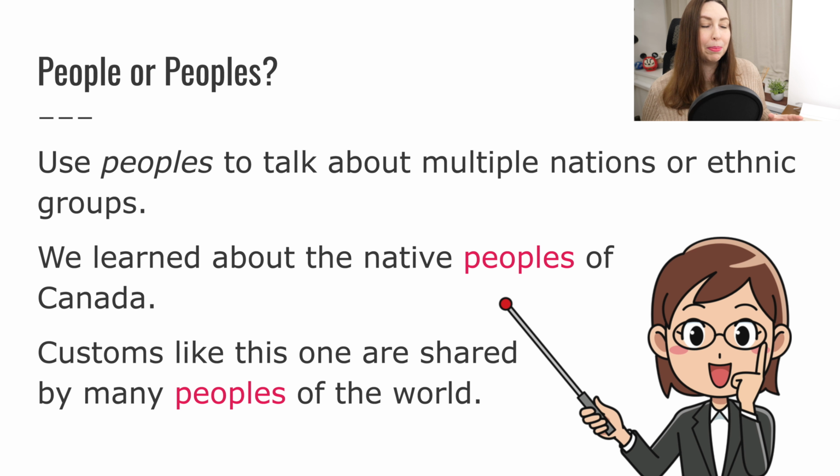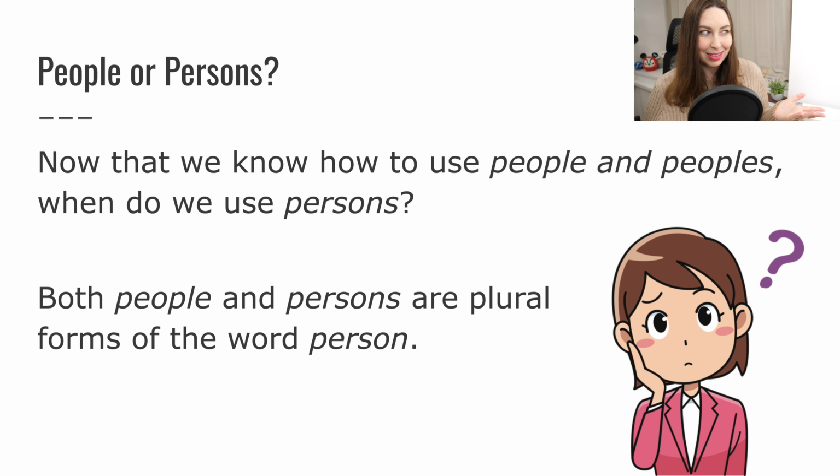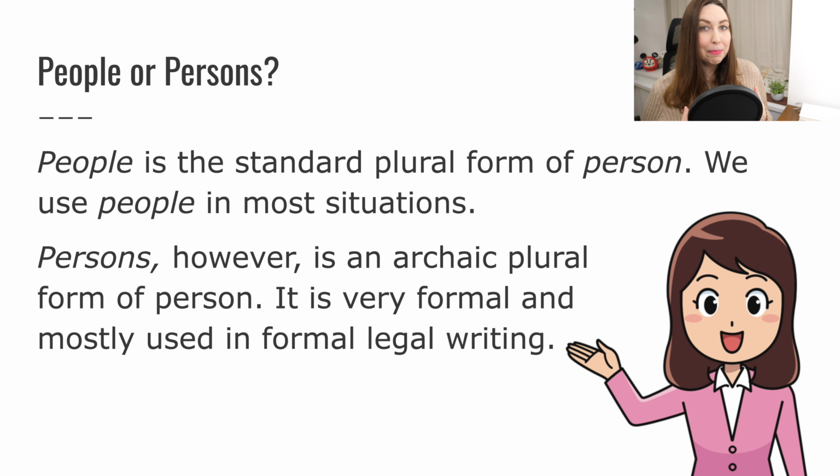Now, when do we use people and when do we use persons? Now that you know how to use people and peoples, when do we use persons? Both people and persons are plural forms of the word person. They are both plural forms. People is the standard plural form of person, right? That's the one we use every day. We use people in most situations.